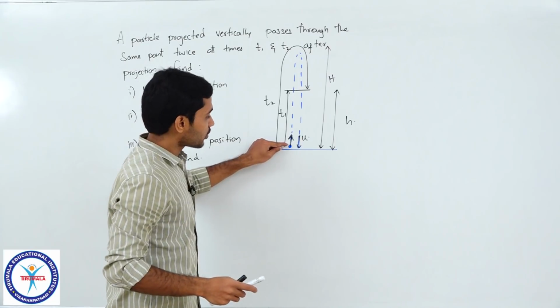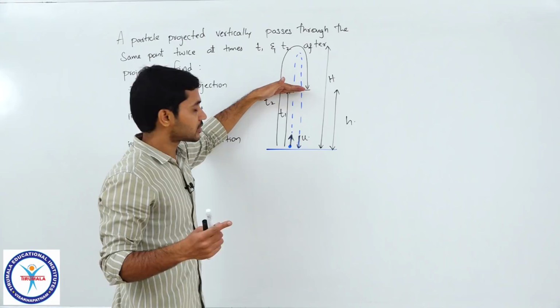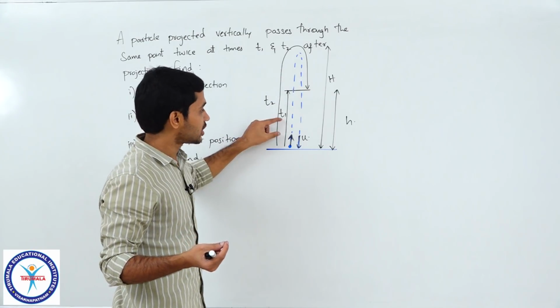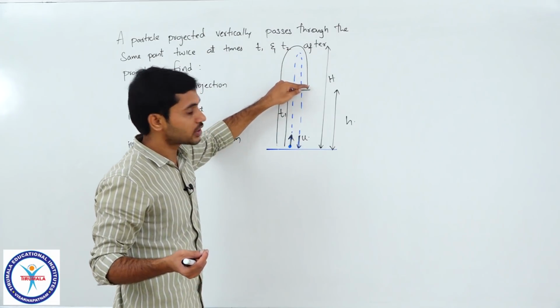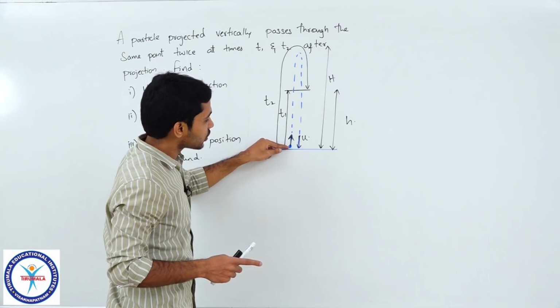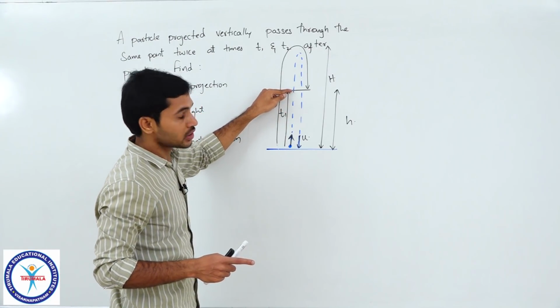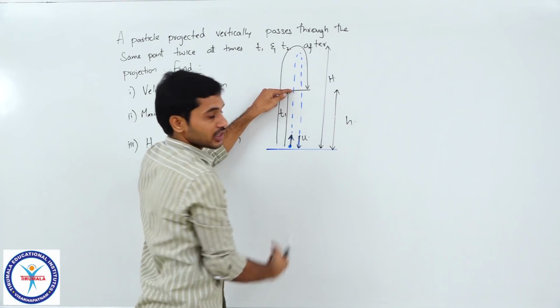Now observe closely, students. They have given that from the projection, the first time it reaches that level is t1, and it reaches that position once again after time t2. We have understood from the earlier scenario that if it takes a time of t1 to travel from here to here, then it should take the same time t1 to travel from here to here as well.